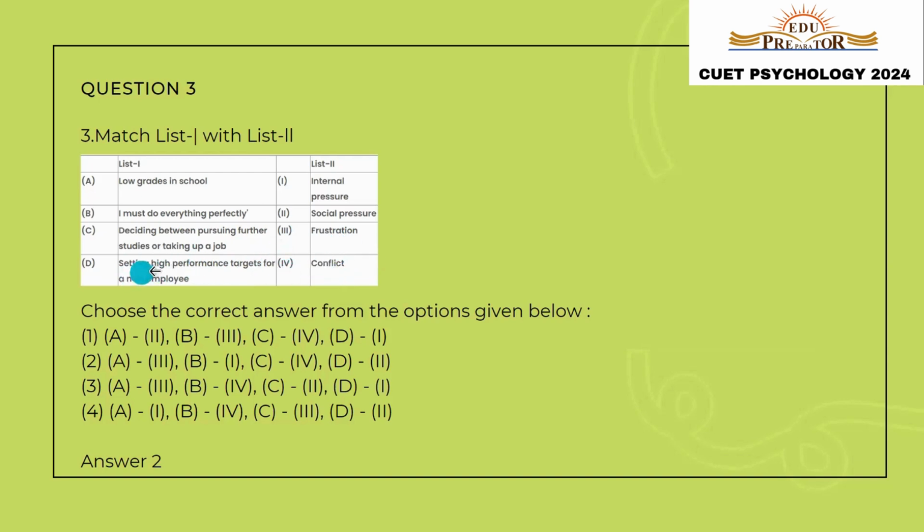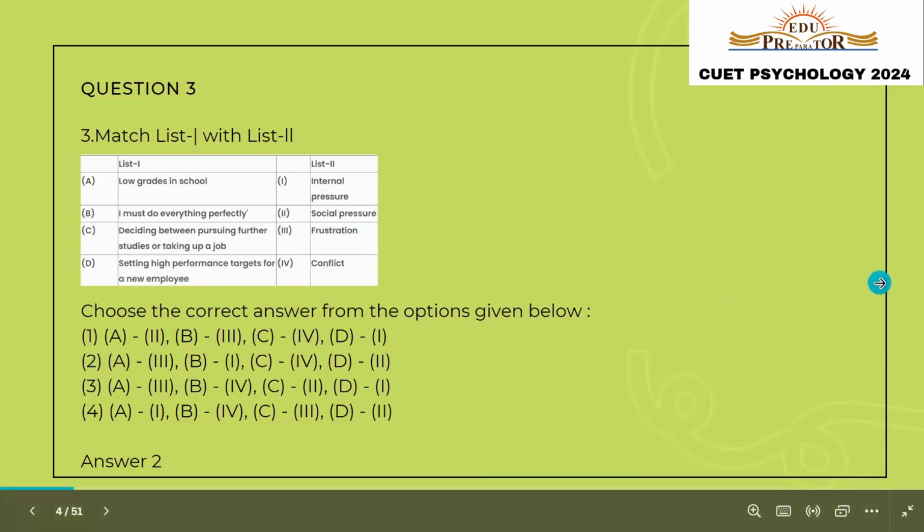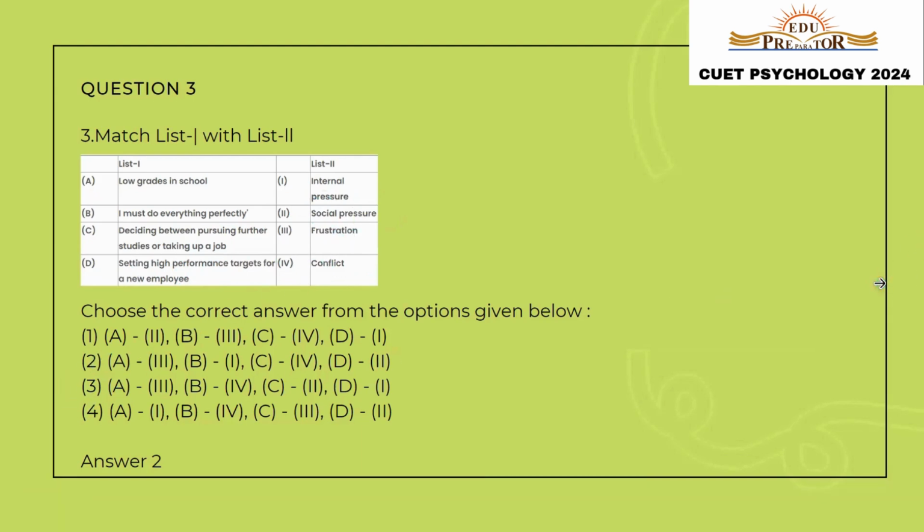And the last one says setting high performance targets for a new employee. So if somebody else is setting the targets for us, somebody else is setting the bar that we need to achieve, then that is known as social pressure. So the correct answer would be option number 2. Let us move to the fourth question.